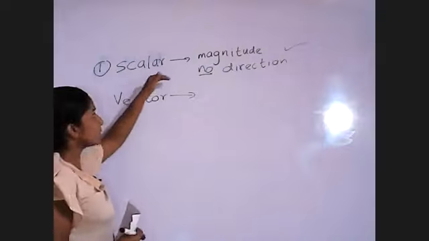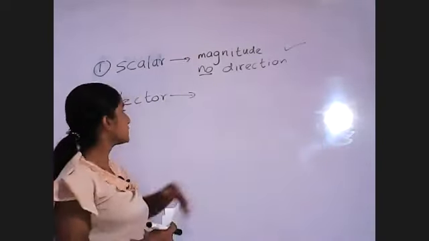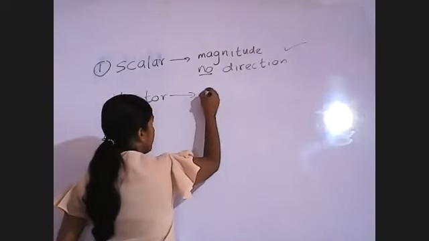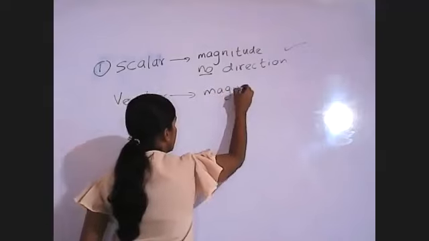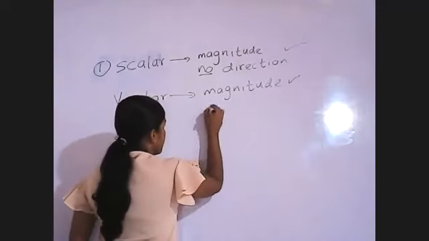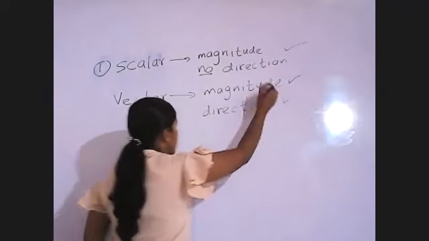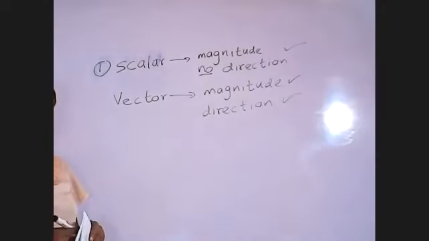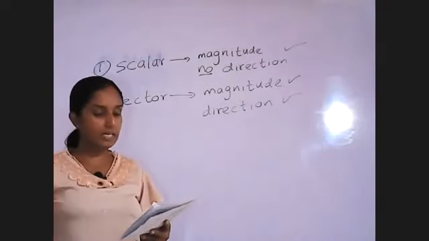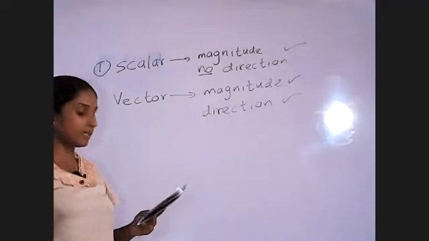So for scalar quantities, there's only a magnitude but no direction. But when we consider vector quantities, they have the magnitude and also a direction. They have both the magnitude and the direction. So here, from the given four answers, what is the answer, Pute, that has both the magnitude and the direction?